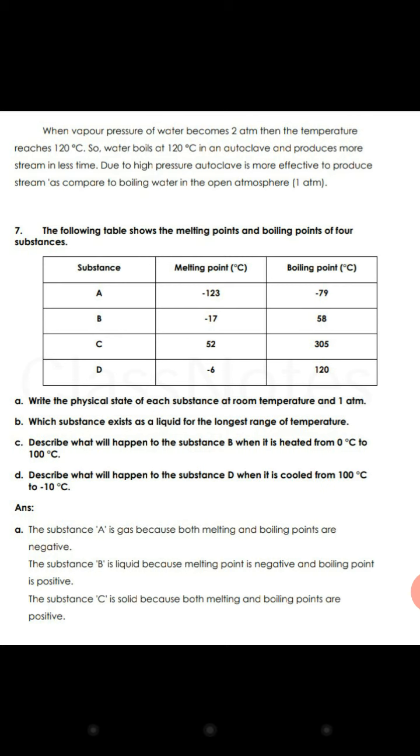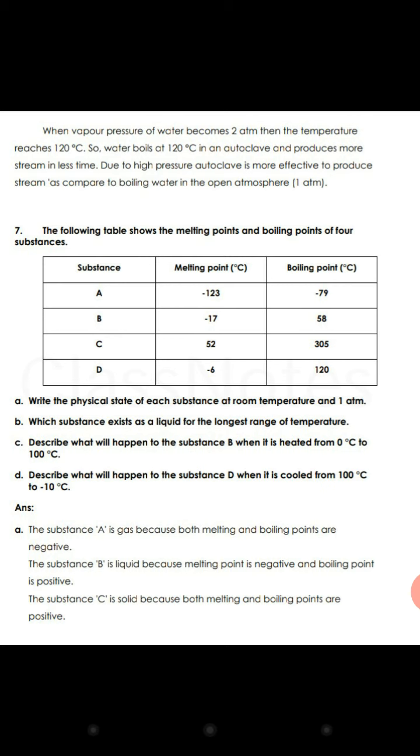Now question number 7 is, write the physical states of a substance at room temperature and 1 atm. In this you can see some substances are given, A, B, C, D, and their melting and boiling points have been given. So only C has no negative value, no negative melting and no negative boiling. So the C substance must be solid. Beta, keep in mind that the one whose melting and boiling points are not negative must be solid at room temperature, because you can see here it has no negative value.